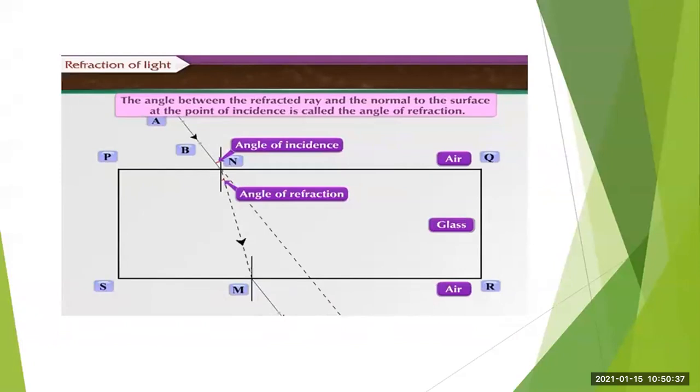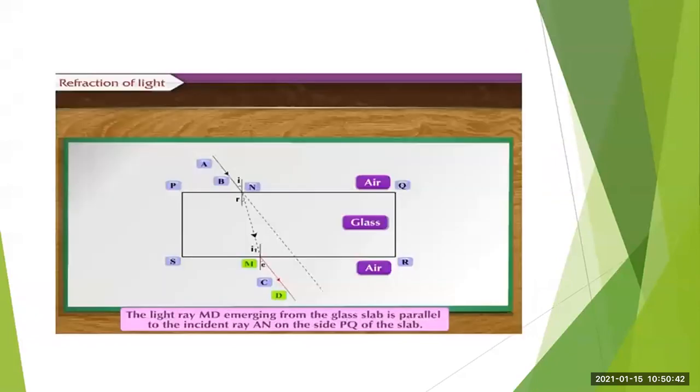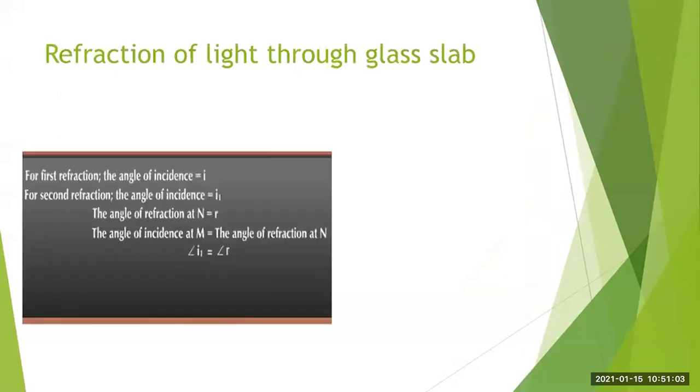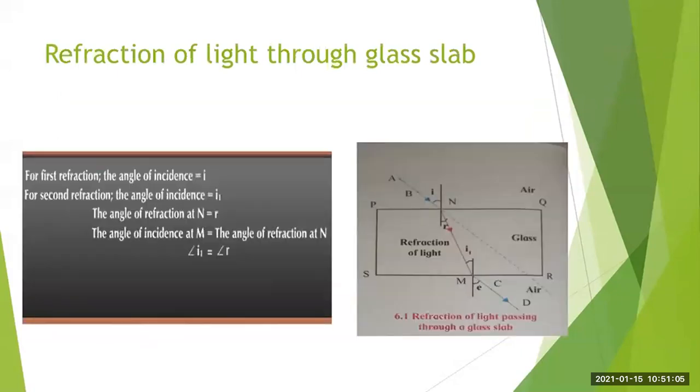Then similarly, we have to mark the angles, angle of incidence and angle of refraction. Even when the light emerges from a glass medium to air medium, there also we have the angle of incidence I1 and angle E, that is the angle of emergence, and that ray MD is called the emergent ray. So this thing overall we have studied, and here you will find that angle I1 is equal to angle R. Remember this: angle I1 is equal to angle R.